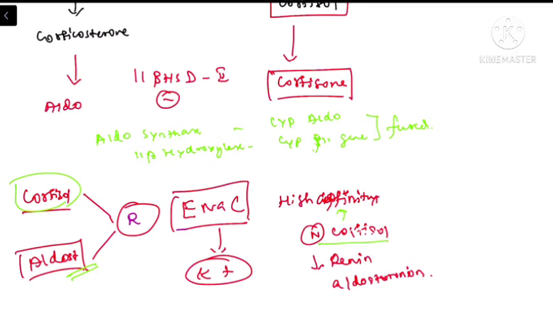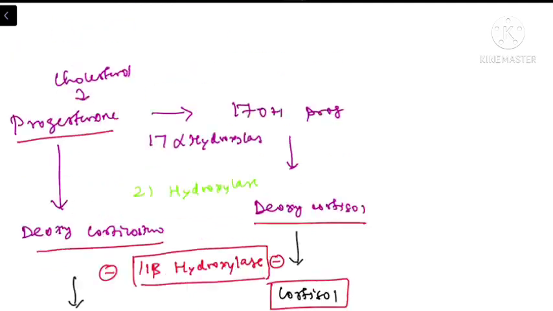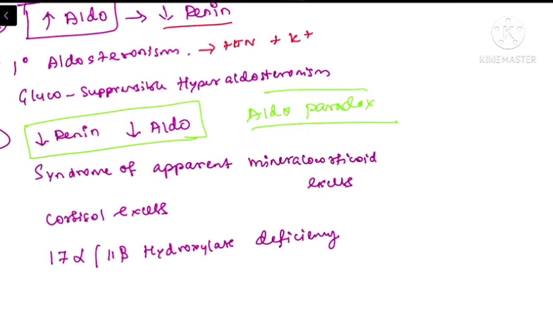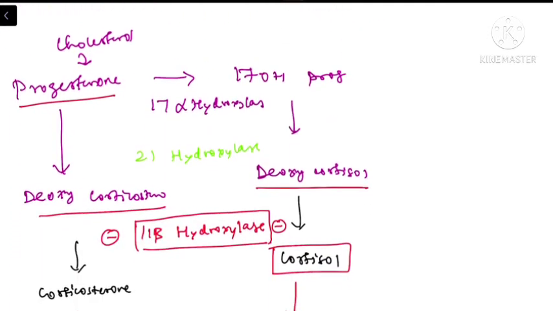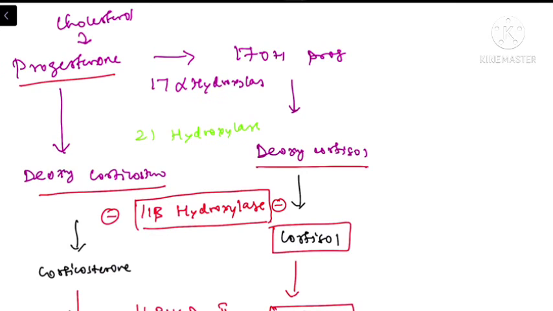So in turn, these patients will have reduced levels of renin as well as aldosterone. This is the syndrome of apparent mineralocorticoid excess, which means the patient actually has a normal level of mineralocorticoid, but has excessive activity of mineralocorticoid because of the defective enzyme. This explains the hypokalemia as well as hypoaldosteronism in most of the patients.